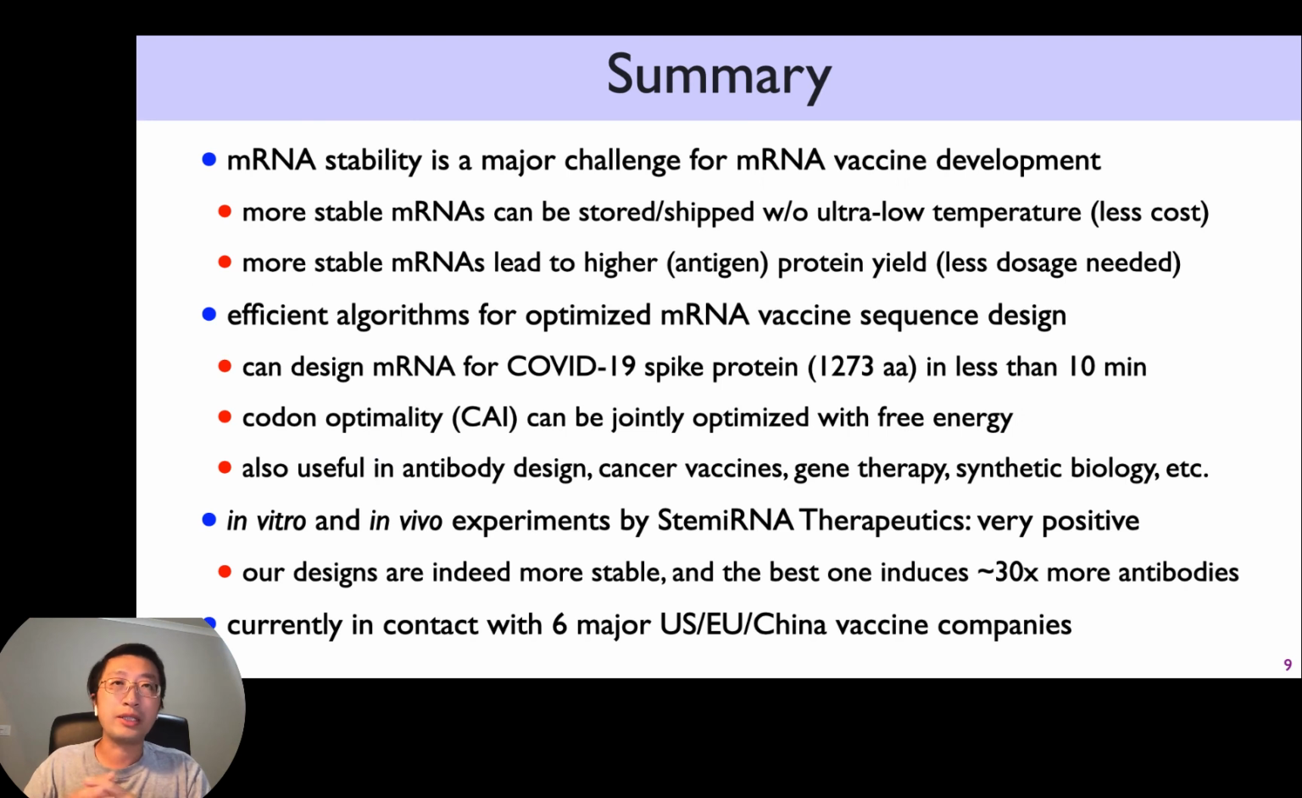So just to summarize, mRNA stability is very important, as you all know, and we have a very efficient algorithm to optimize both energy and codon optimality in less than 10 minutes. And this technique is useful not just for COVID, not just for vaccine. It's also good for antibody design, cancer vaccines, gene therapy, synthetic biology, you name it. And our wet lab experiments are very positive, and our designs are indeed more stable, and the best one can induce about 30-fold more antibody response than the baseline.